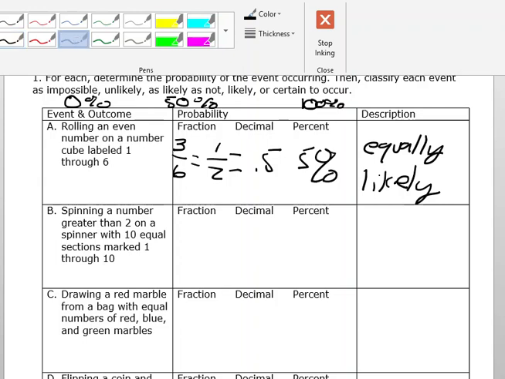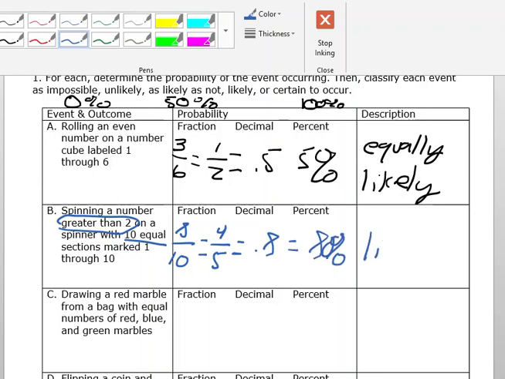Okay, let's see here. Spinning a number greater than 2 on a spinner with 10 equal sections marked 1 through 10. All right, so that would be an 8 out of 10 possibility, which is equal to 4/5. As a decimal, that's 0.8. And as a percent, it's 80%. So that is likely.